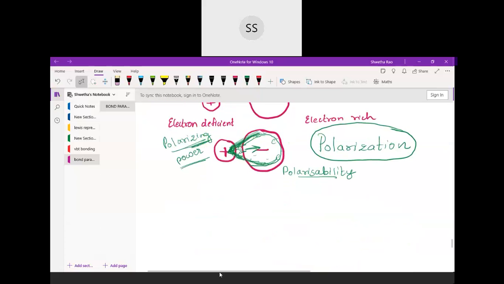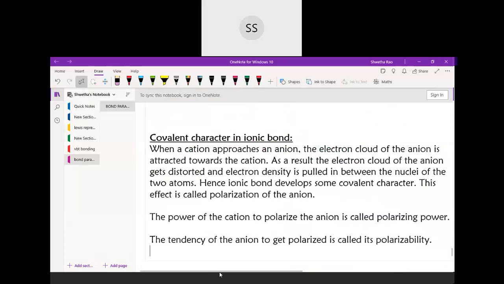You can write it down, students. You don't have to write the explanation I just gave. Just write down the definitions: what is polarizing power, what is polarization, and polarizability.